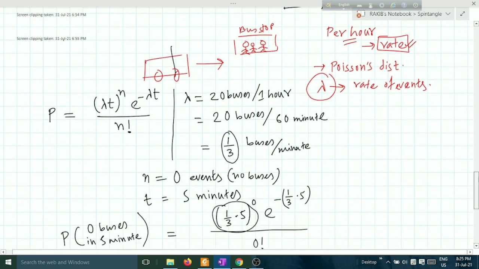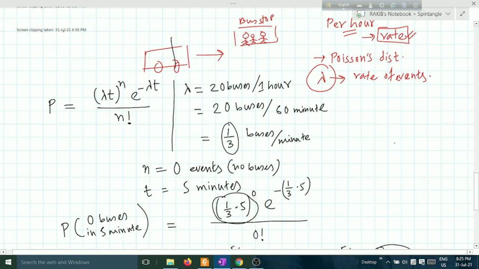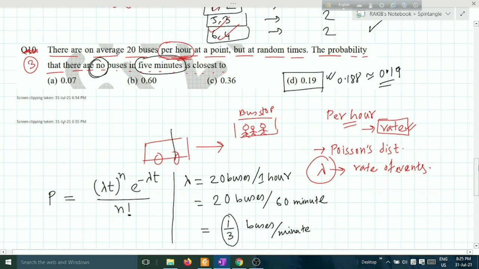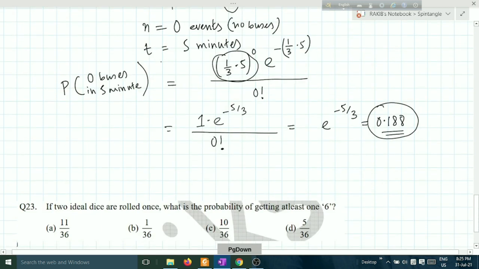Is it clear? This one is a problem from Poisson distribution function. How will you identify a problem of Poisson's distribution? You can check it as per hour or event rate. If there is a given event rate, something per hour, per minute, per second, then you can identify it as a Poisson's distribution problem. Okay, clear?